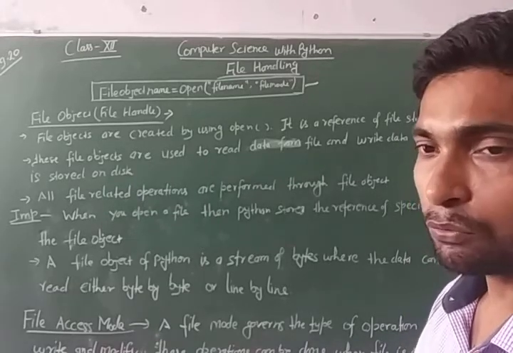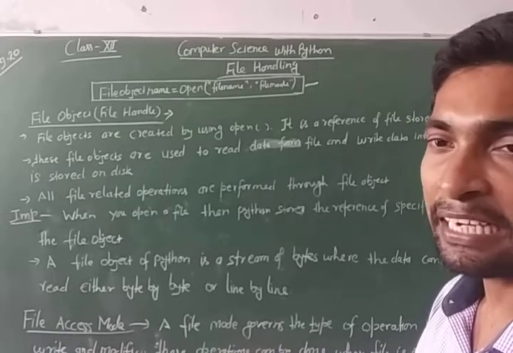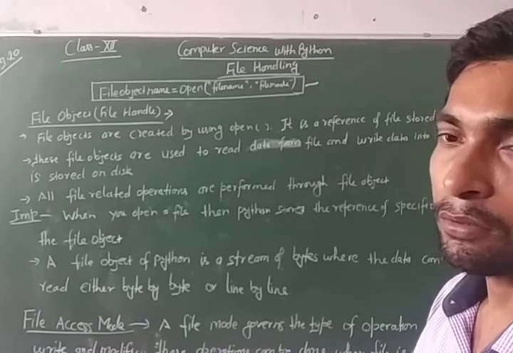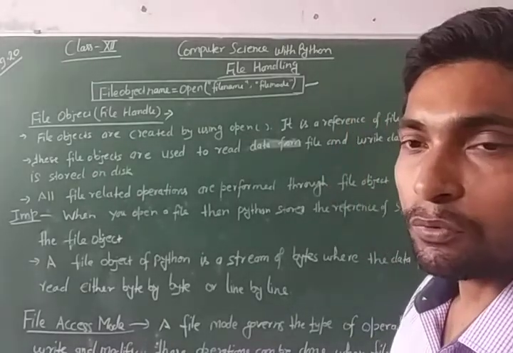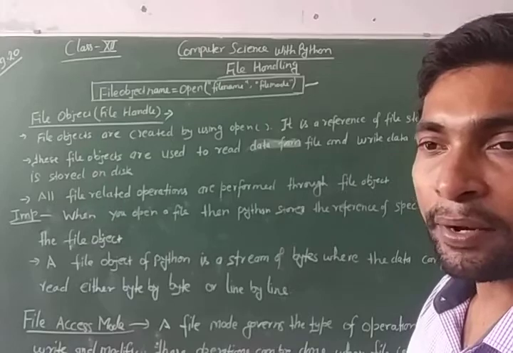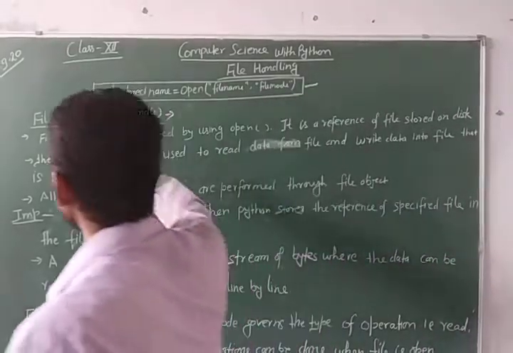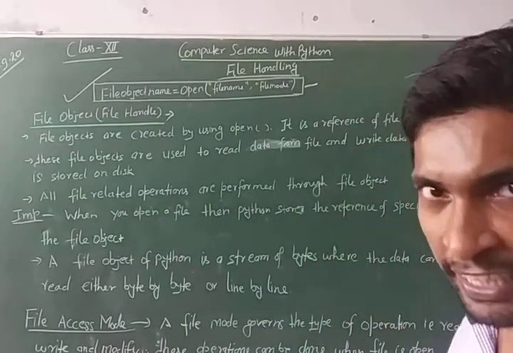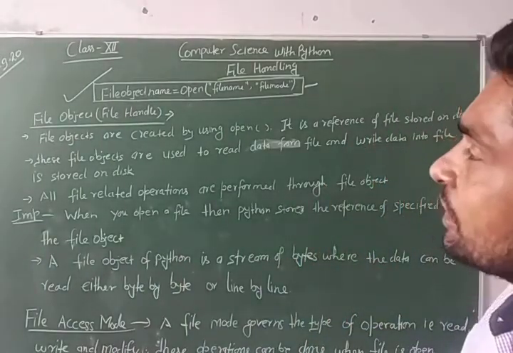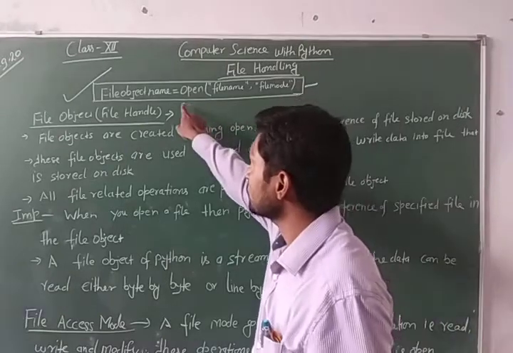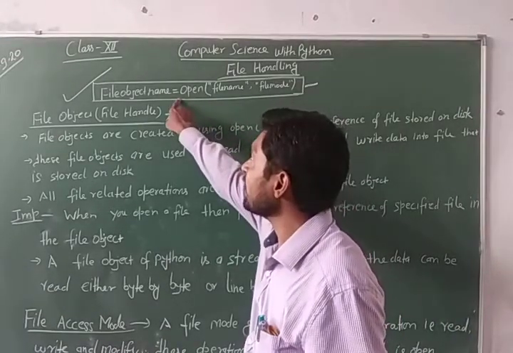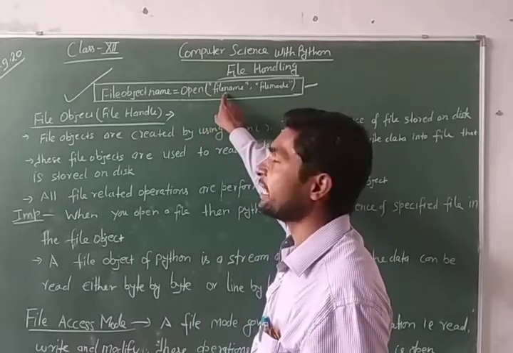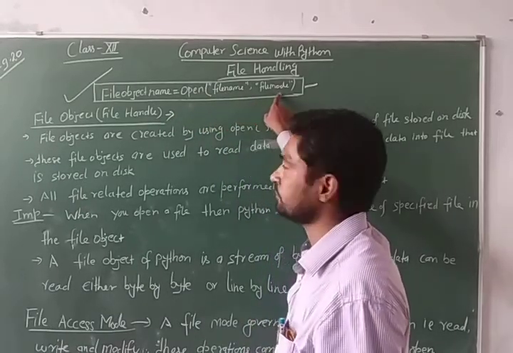Alright, how will you write the open method in your program? The syntax of open method is written here again. I wrote the syntax of open function for you here. File object name is equal to open, file name and file mode.